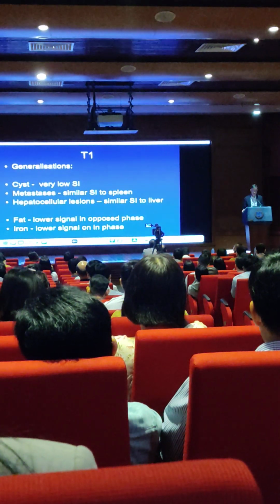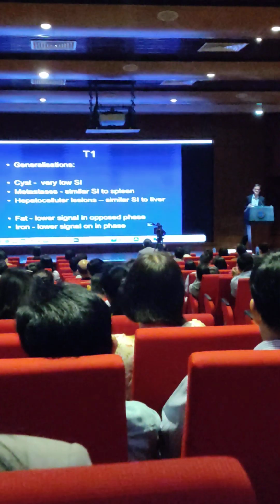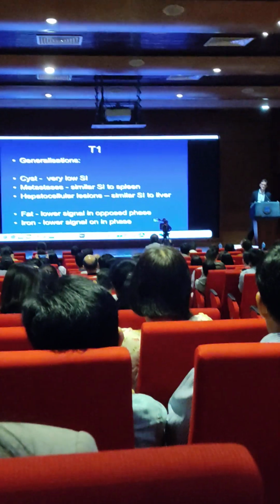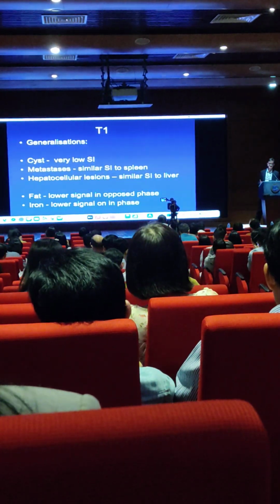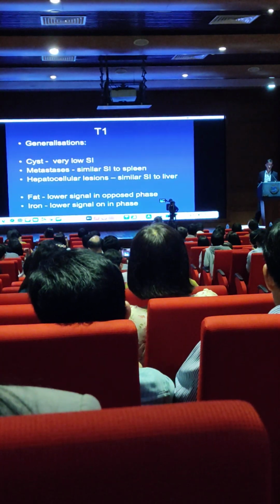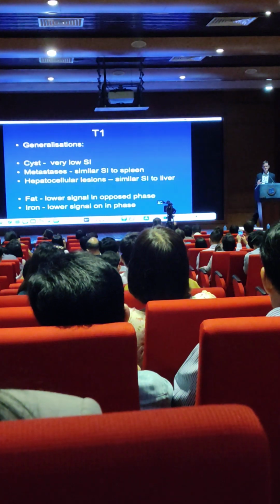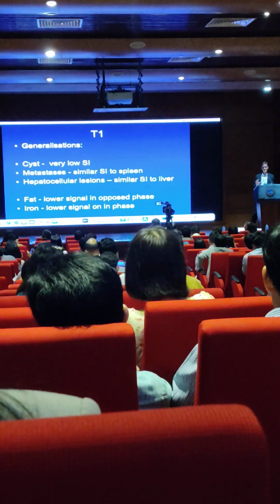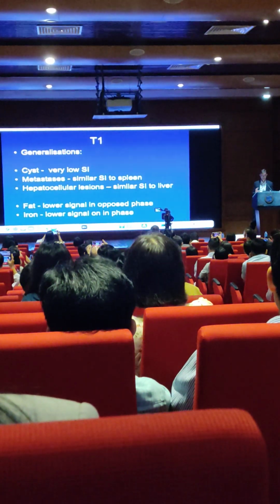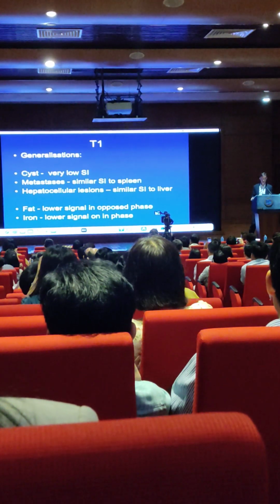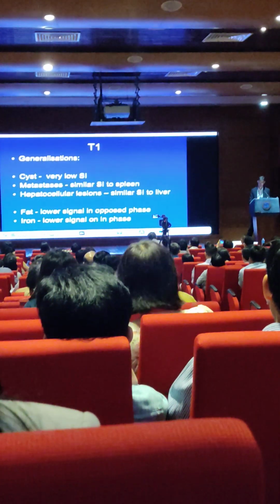So starting off with T1 weighted imaging, I want to just make a few generalizations. Cysts have very, very low T1 signal, so they're almost black. As a general rule, metastases have a very similar T1 signal to background spleen. And if a lesion has a T1 signal that's very similar to background liver, it tends to suggest that it has a hepatocellular origin. As I've said, we will also be using the difference in precessional frequency to characterize the presence of fat and iron.